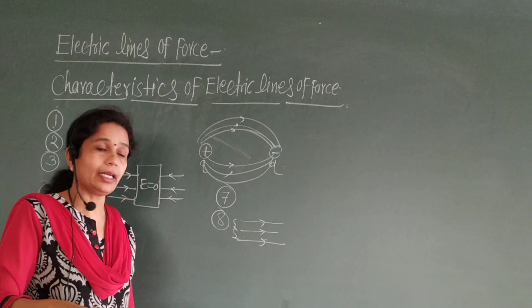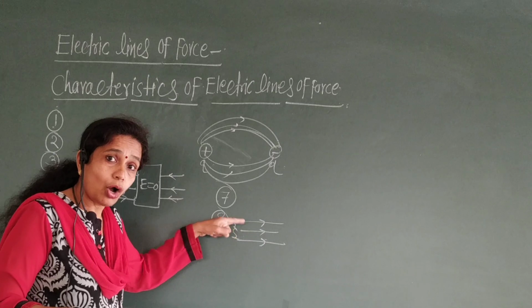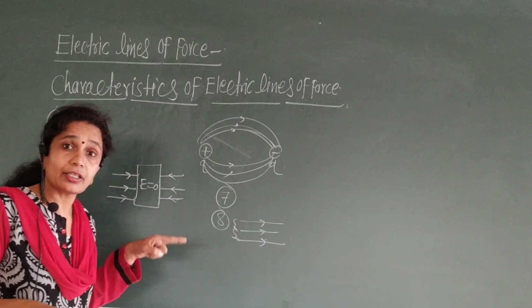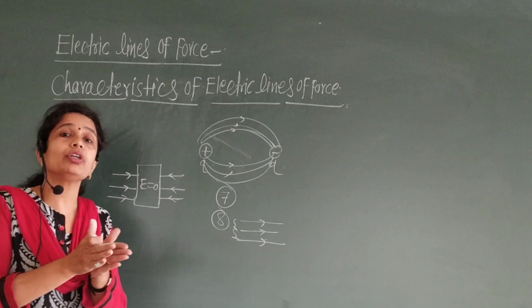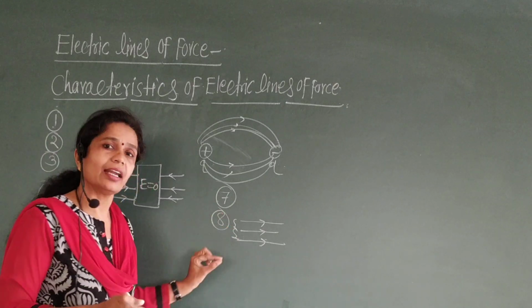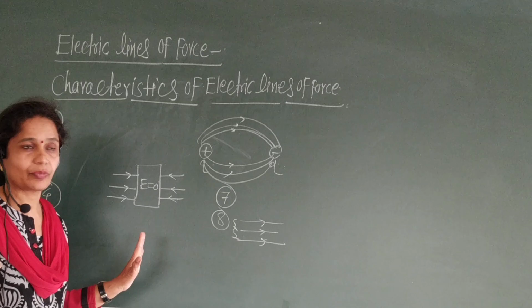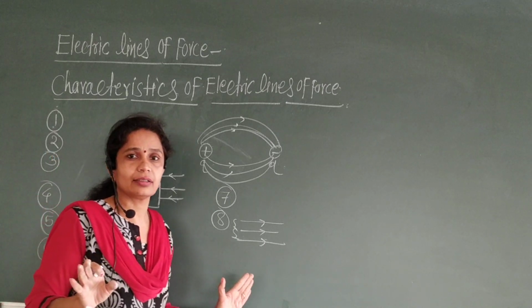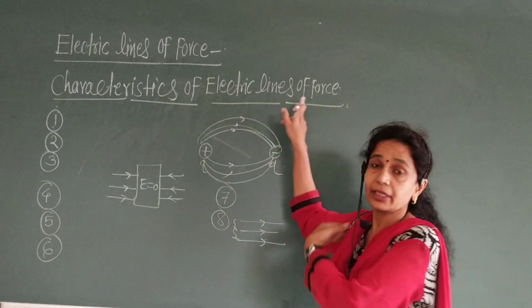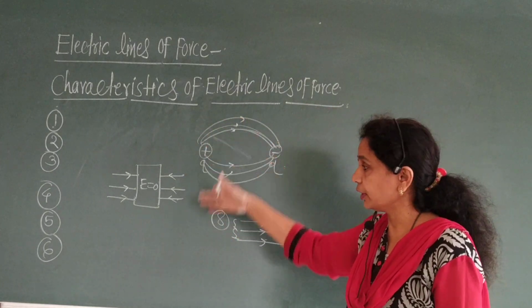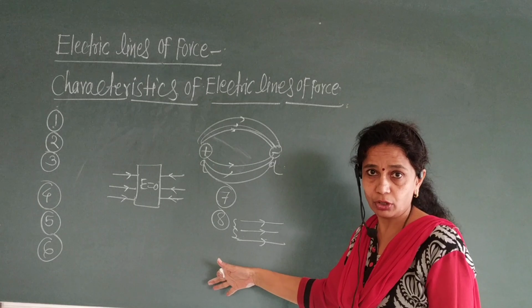In uniform electric field, all the electric lines of force are parallel to each other and they are equally spaced. All these are the characteristics of electric lines of force. Total is 8 characteristics. Okay.